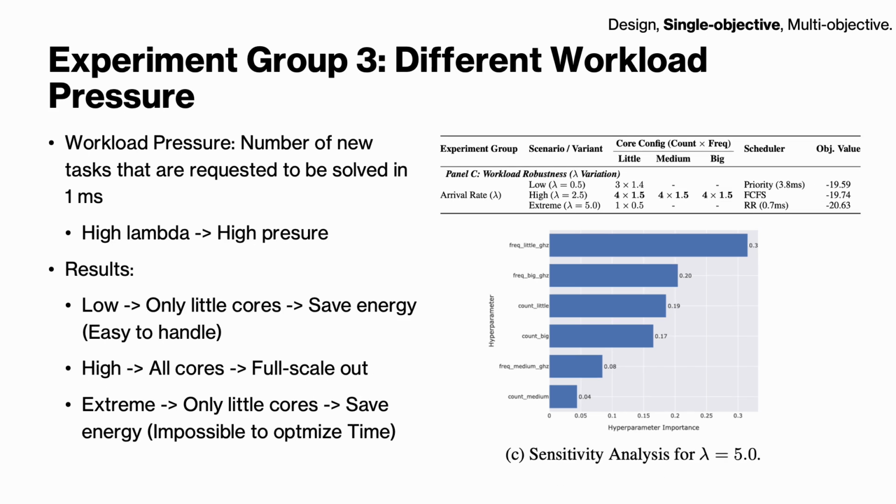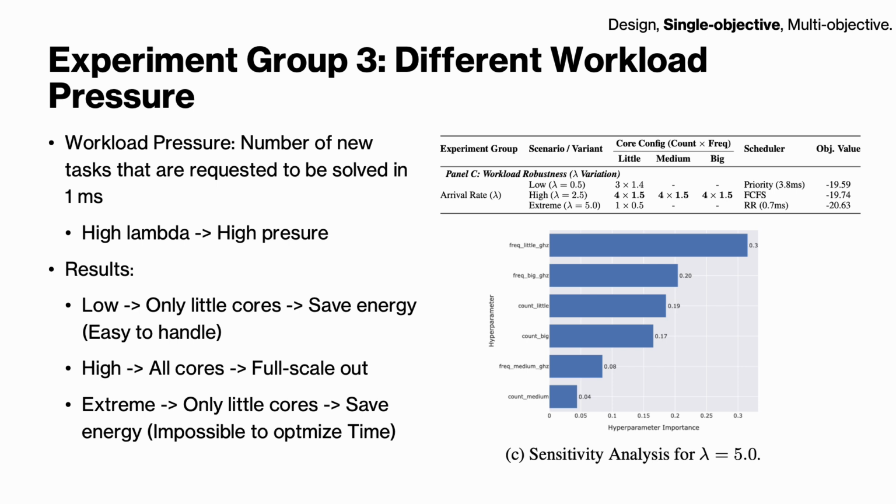Additionally, we simulate the scenarios with different workload pressure. High lambda rate means high pressure. We also notice that the model obtains an interesting configuration under extreme setting, as there is only one little core and very low frequency. We assume the reason is the extreme pressure leads to a nearly impossible time cost to be optimized. Thus, the model decides to set the cores with minimum energy cost and try to satisfy the optimization goal apart from time.